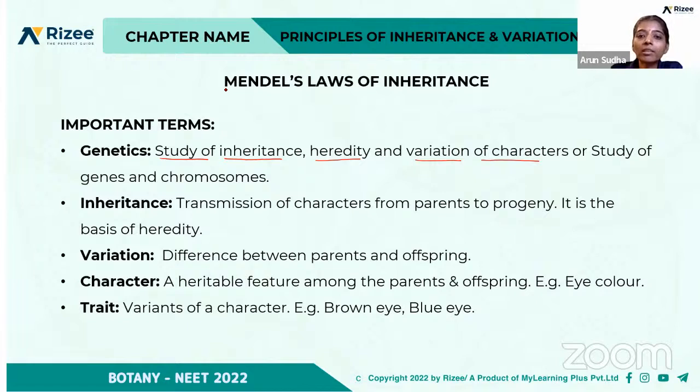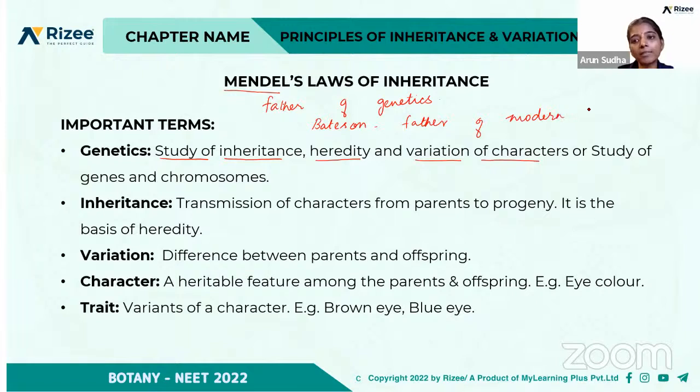And you would have heard of the scientist Mendel, Gregor Johann Mendel. He is the father of genetics, right? And actually the term genetics was coined by the scientist William Bateson. He coined the term genetics, and he is called the father of modern genetics.